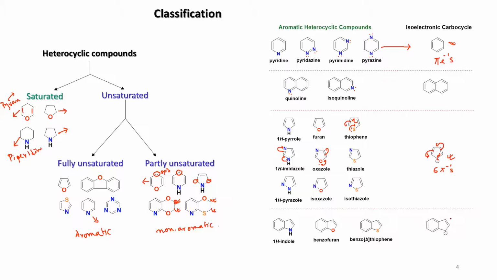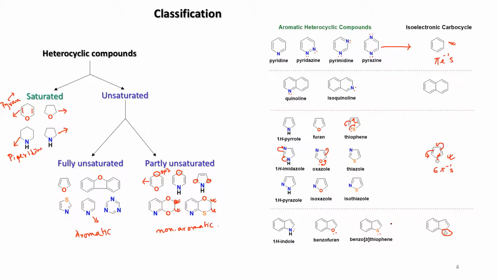And the last one, we have this structure where you see a benzene and a cyclopentadiene that are fused, and you have one anion here also. It is quite similar to the previous one. In the similar way, the lone pair of the heteroatom takes part in the aromaticity.